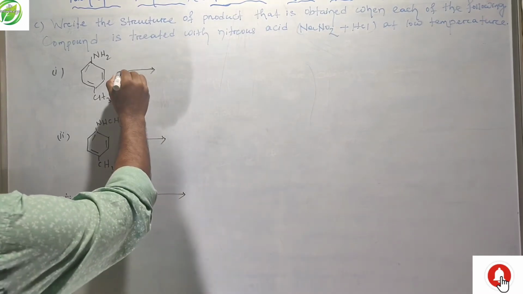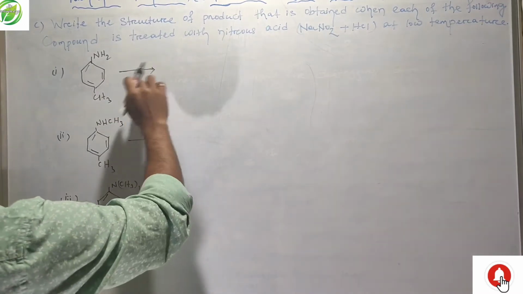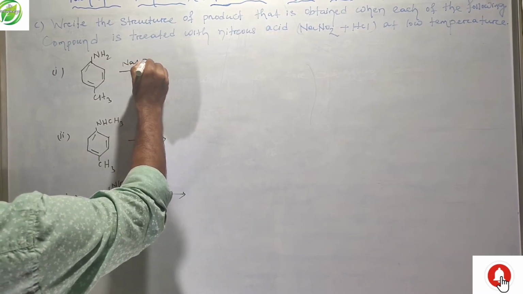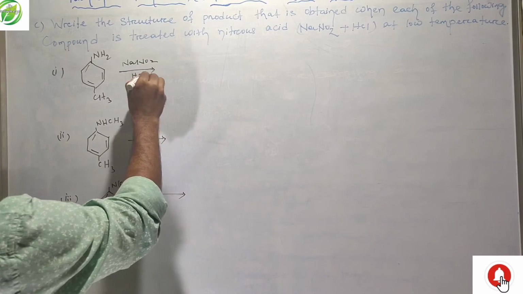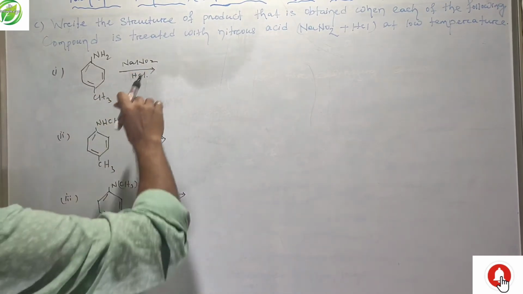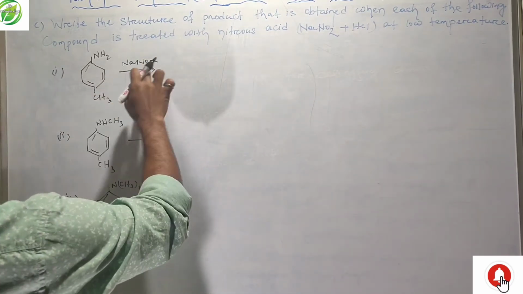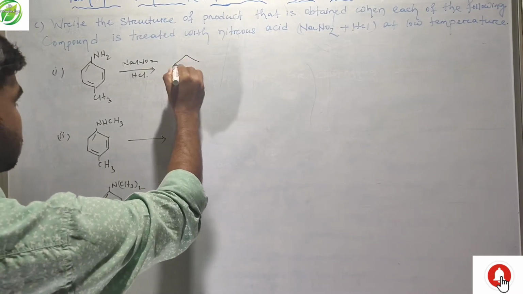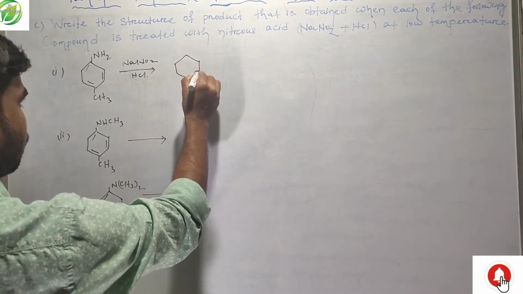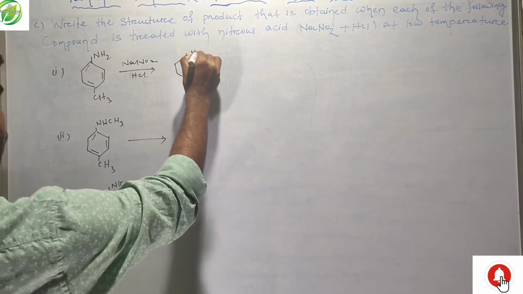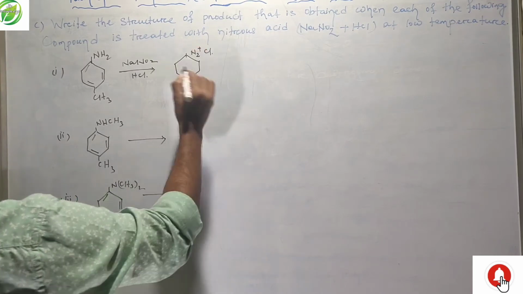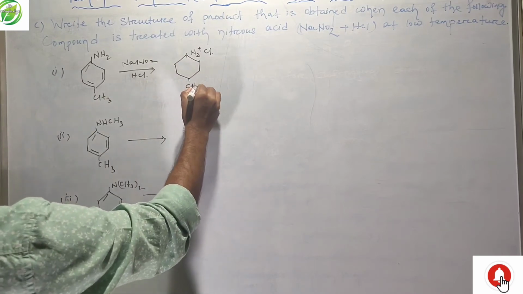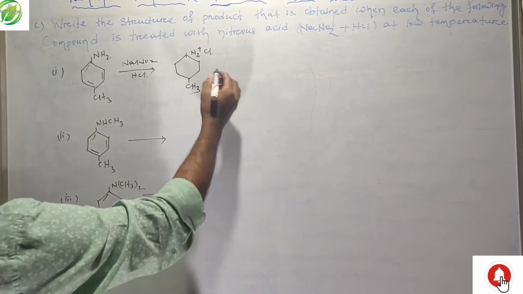Friends, when this compound is treated with NaNO2 plus HCl, a diazonium salt, that is N2Cl minus, with CH3, is formed.